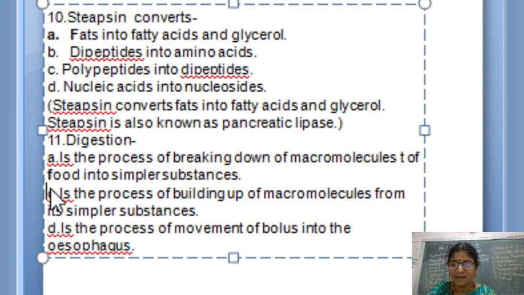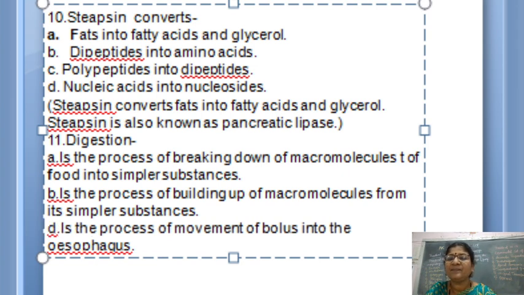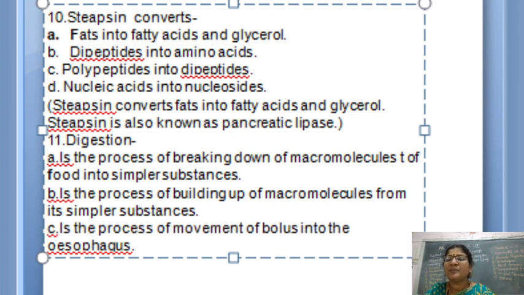Let us make this B. This is an anabolic process, so it is not our answer. The third option, it is the process of movement of bolus into the esophagus. What is this called, or how does it occur? The movement of bolus into the esophagus is by swallowing or deglutition.